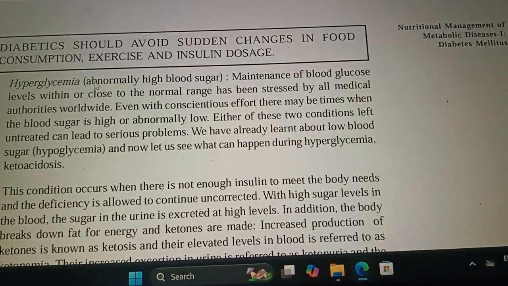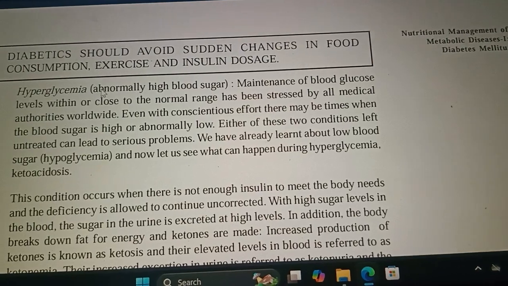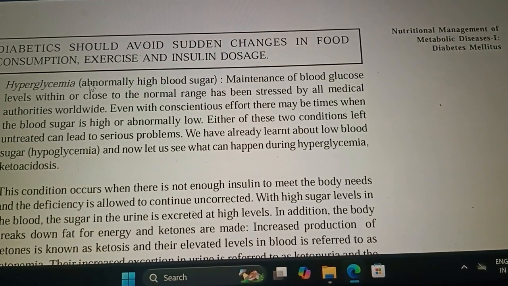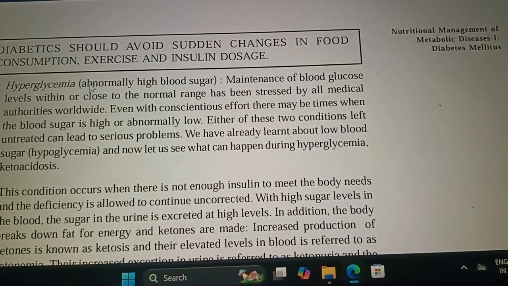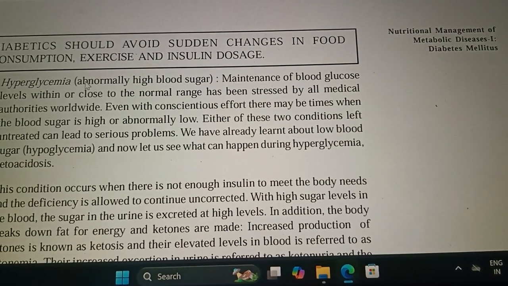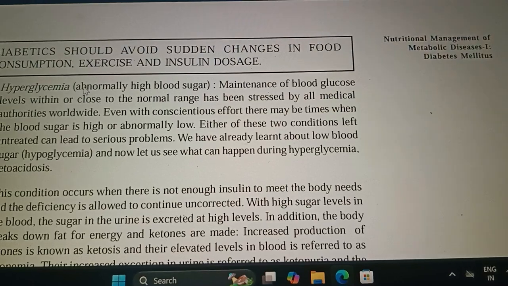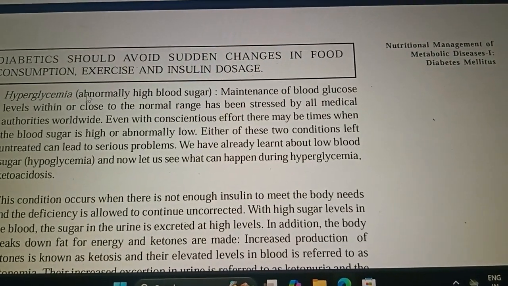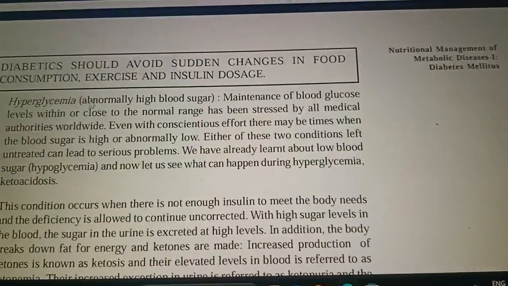Next one is hyperglycemia, abnormally high blood sugar levels. Maintenance of blood glucose level within a normal range has been stressed by all medical authorities worldwide. Even with conscientious efforts, there are many times when blood sugar is abnormally high or abnormally low.